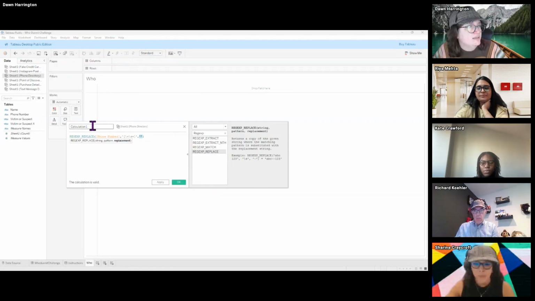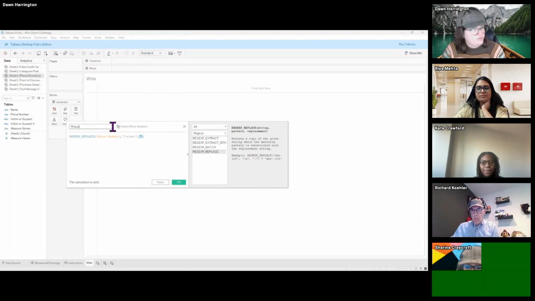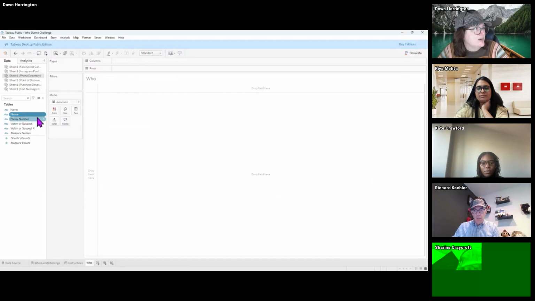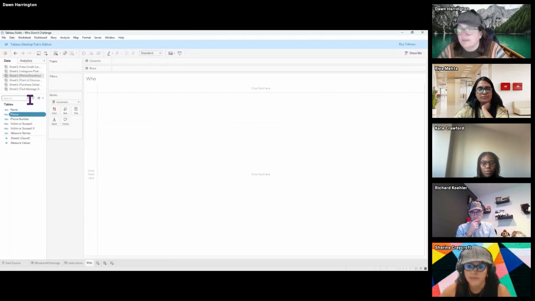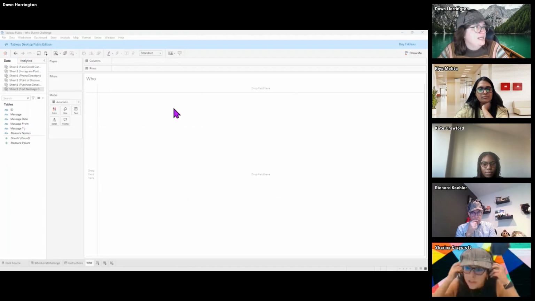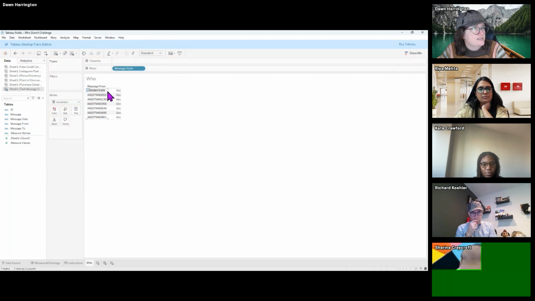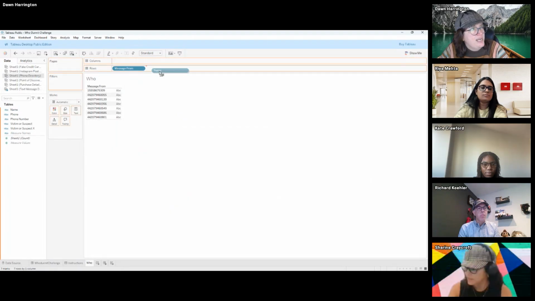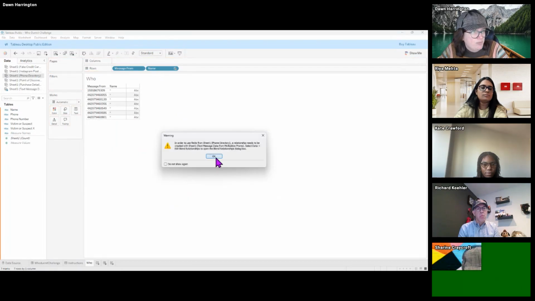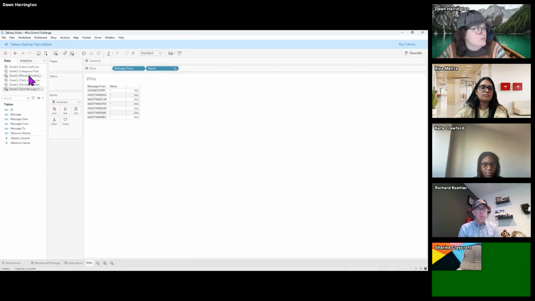So I'm going to go ahead and call this phone. All right. So now we have our primary key that we can join with the text message. For the text message, I'm going to go back to the text message sheet and put message from on the rows here. So we can see the different phone numbers here. Oh wait, we don't have a name here. So I'm going to go back to the phone directory and grab the name and put it on the rows shelf. But we need to create a relationship between the two.